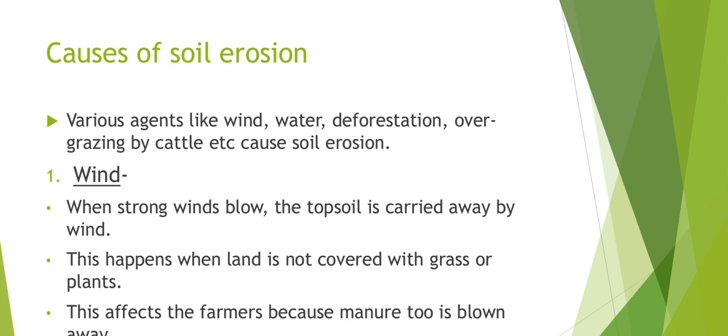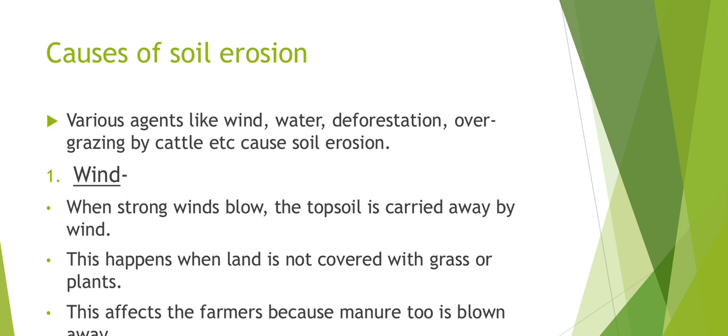At that time, the top layer of the soil is carried away with that strong wind, and this affects the farmers. The farmers' manure is also blown away. Whatever manure and fertilizer they are adding to the soil is also carried away with that top soil.